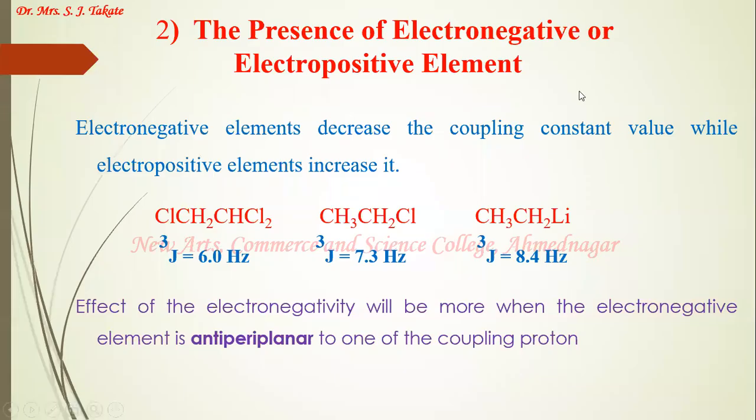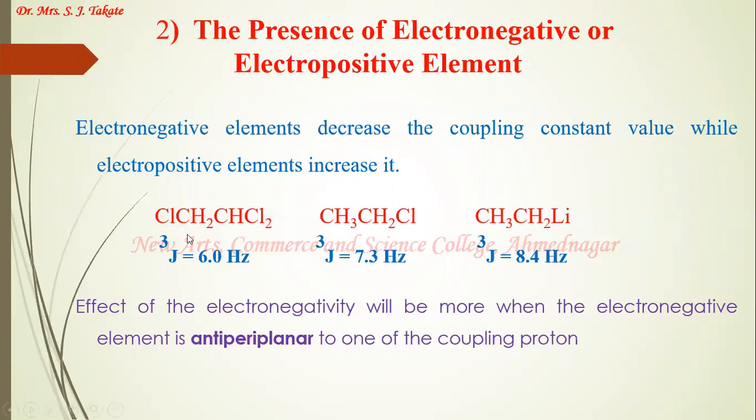Hello students, in the previous lecture we have studied the effect of dihedral angle on vicinal coupling or three-bond coupling. Today we will study the second factor, that is the presence of electronegative or electropositive elements. Electronegative elements decrease the coupling constant value, while it has been shown that electropositive elements increase the coupling constant value, especially in the case of the vicinal coupling constant value.